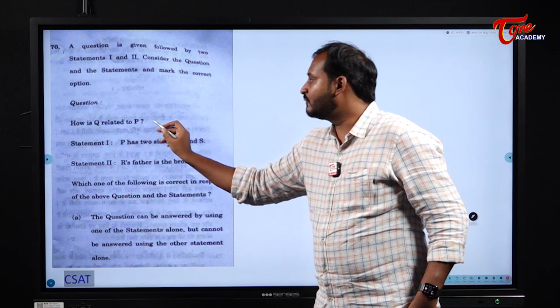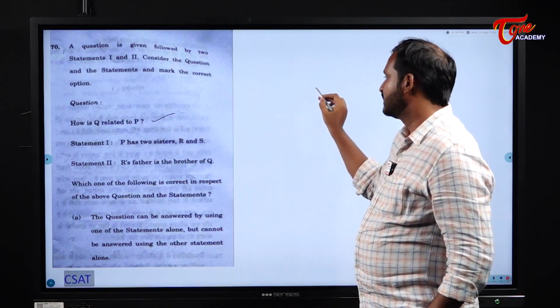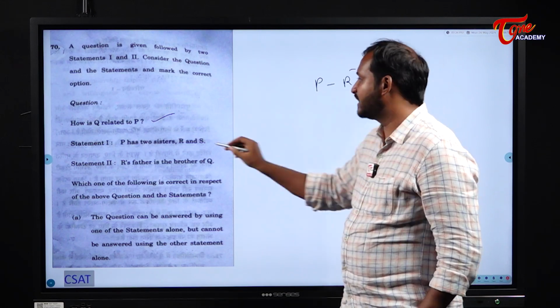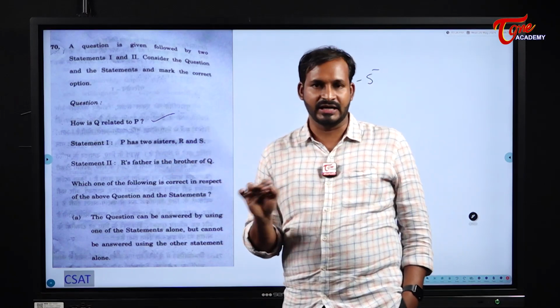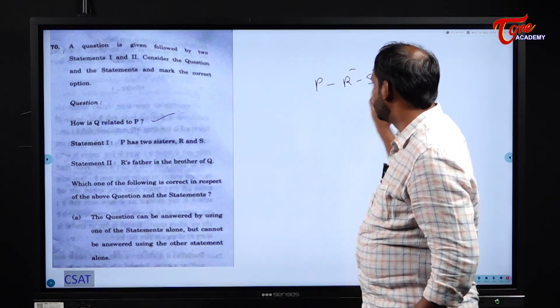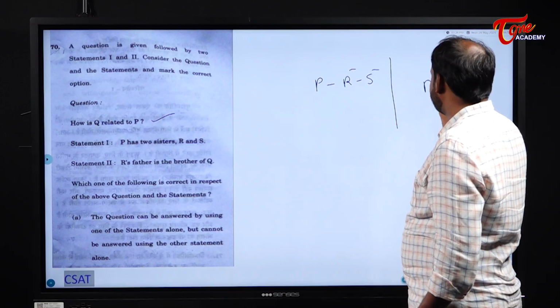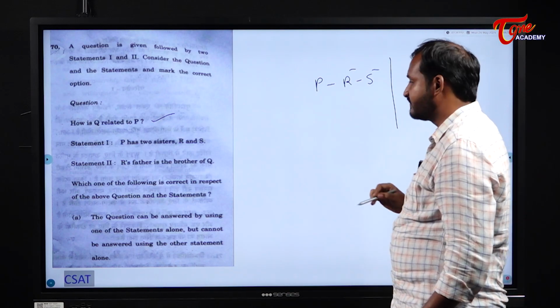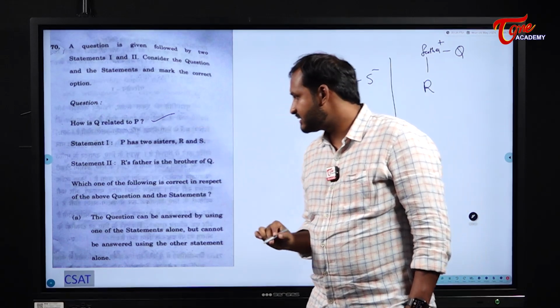Next, how Q is related to P? That is the question. First statement, P has two sisters, R and S. Okay, with these statements, here not even Q was introduced. So only with statement 1 I cannot answer. Now statement 2. R's father is the brother of Q. Okay, here they didn't mention us about P.